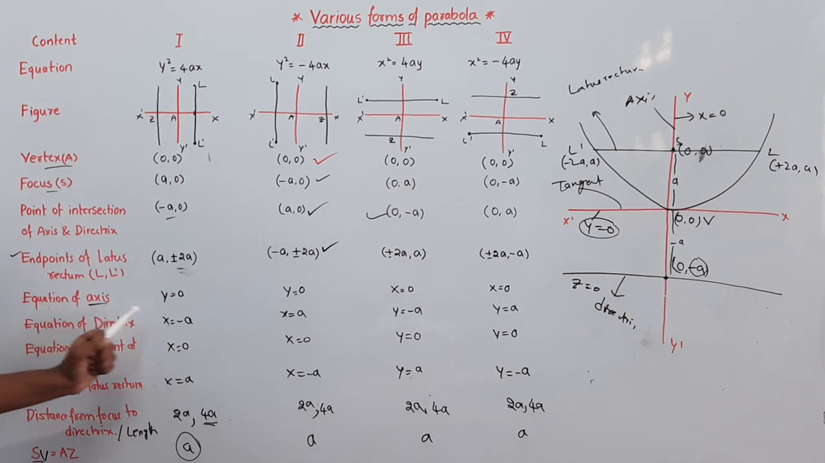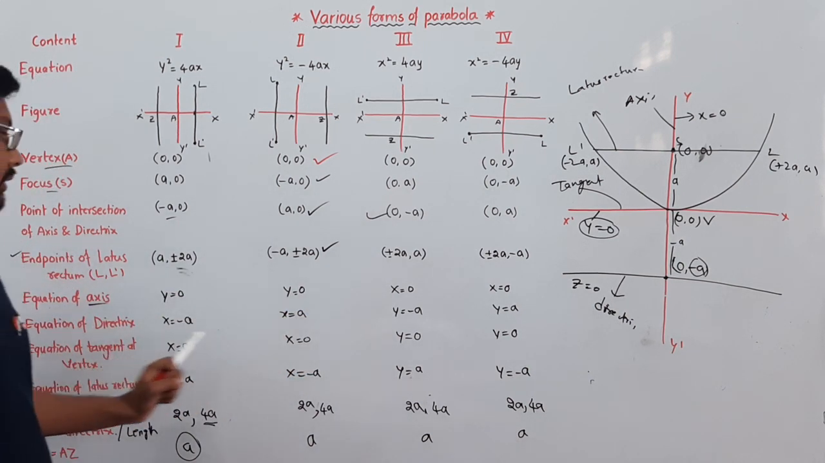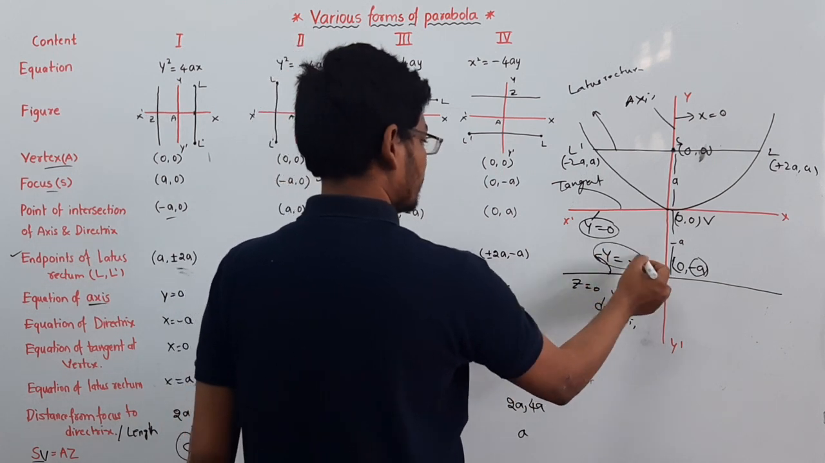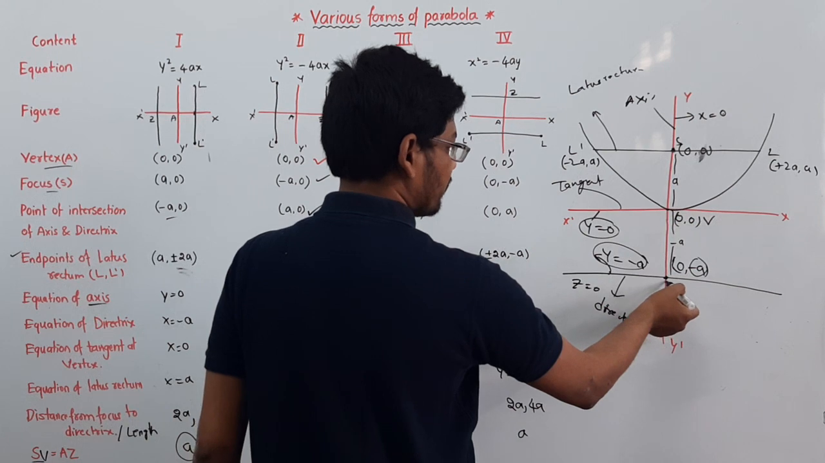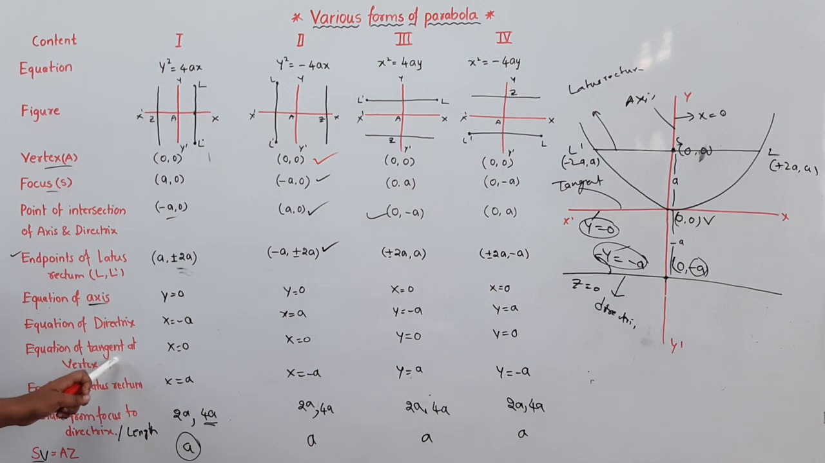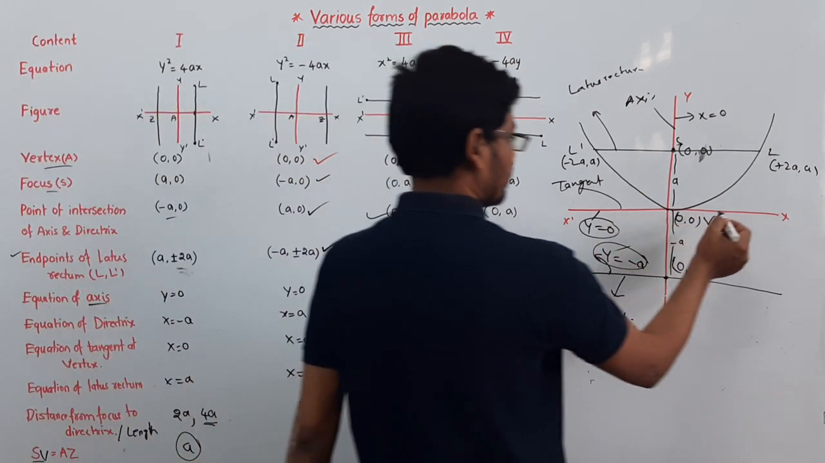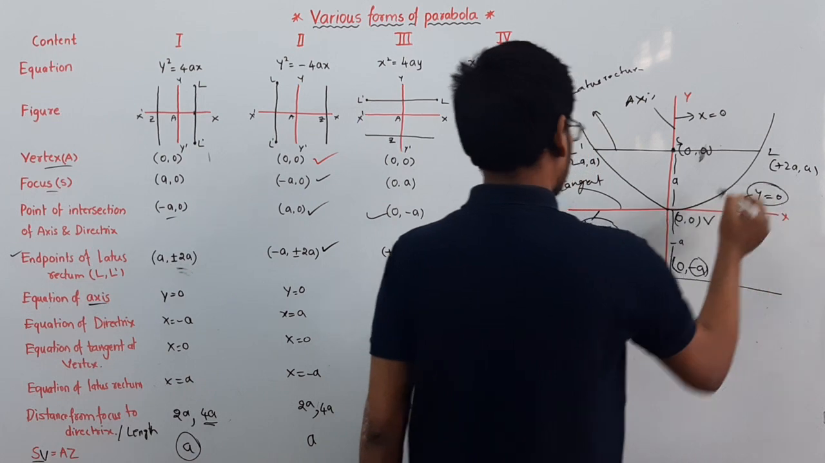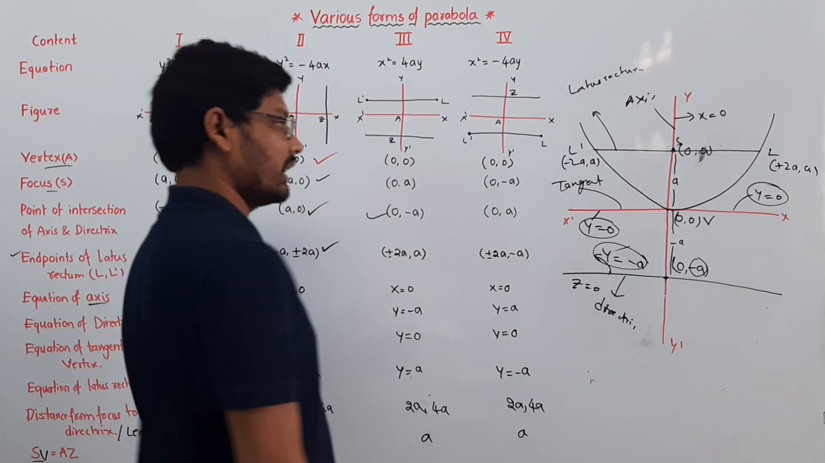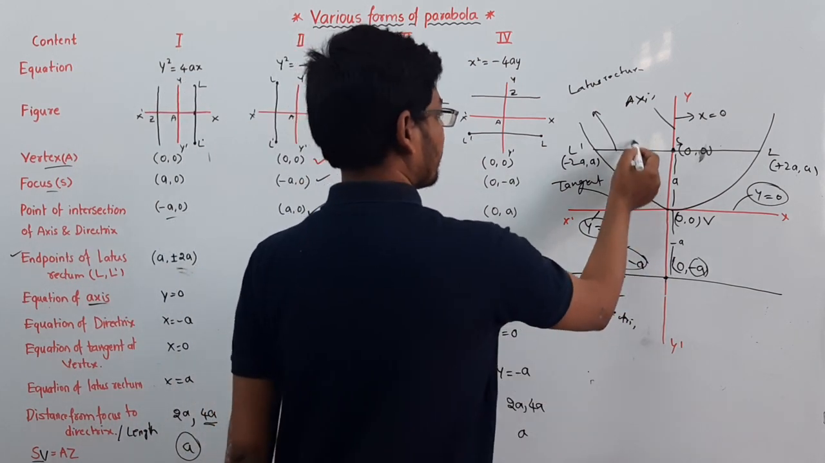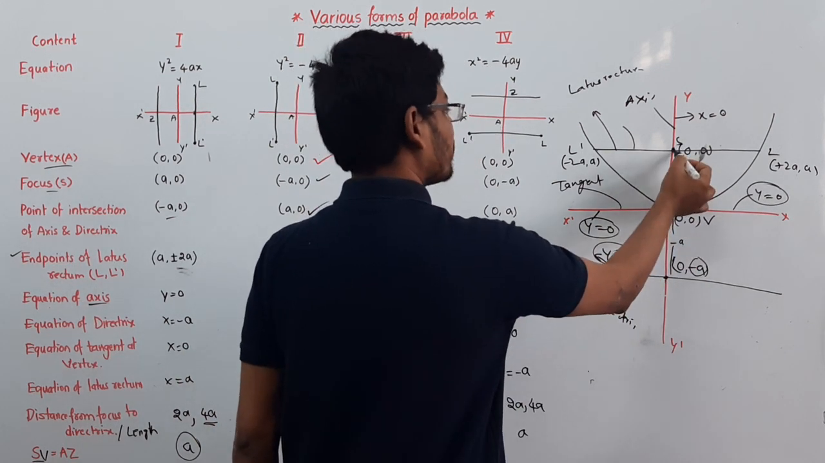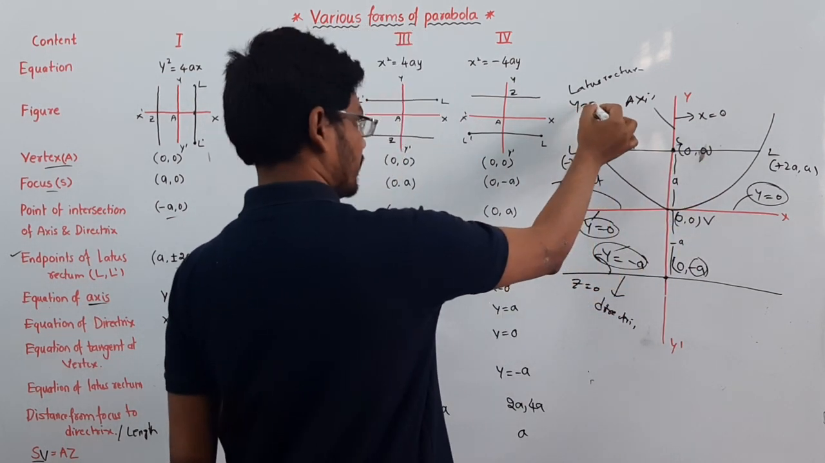And the next one, the equation of axis is x equal to 0, and the equation of directrix is y is equal to minus a. Why? Because it is at a negative distance on the y axis. The equation of tangent at the vertex is y is equal to 0, and the equation of latus rectum is y is equal to a, because it is on the positive side of the y axis.